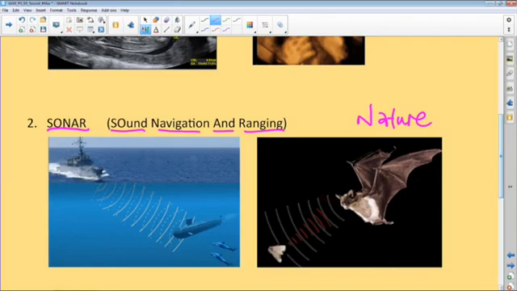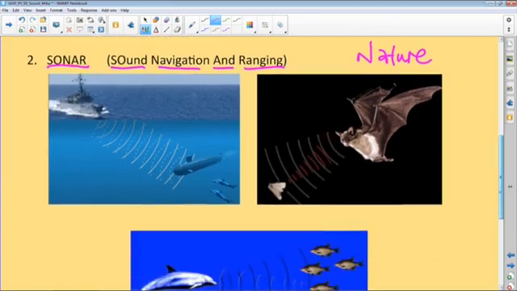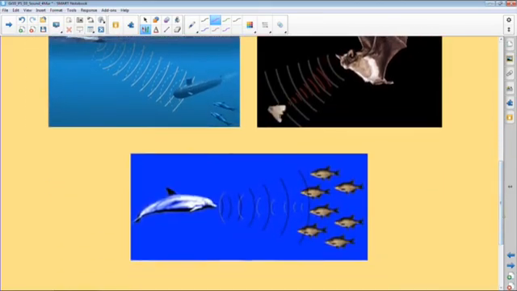Or even the warships, they can also detect the position and the speed of submarines when they are in war. So this is sonar, which has to do with sound waves. Also, it's still based on the echoes. As you can see, the dotted lines represent the reflected longitudinal waves from the moving object back to the source, which is very interesting, right? Then if you look at the whale, this is how it locates the school of fish there. As you can see, it sends out waves which get reflected. So this is one very important application.